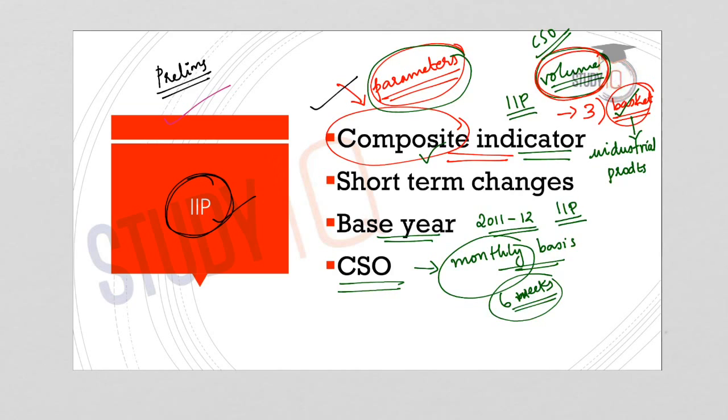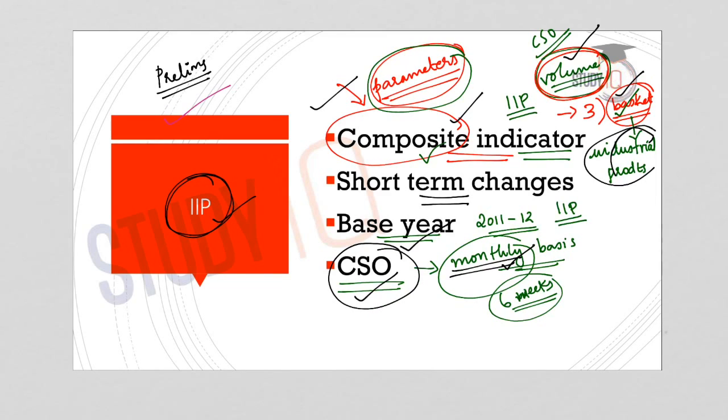So this year, you can expect a question on IIP, so you should be thorough about all the facts related to IIP. It's a composite indicator. It considers the change in volume. Thirdly, a basket of industrial products is taken into consideration. It measures short-term changes. It is based on a base year and it is compiled and published by the CSO on a monthly basis.